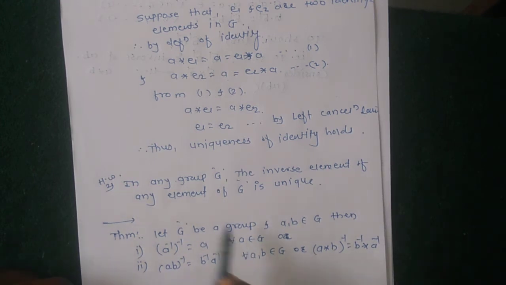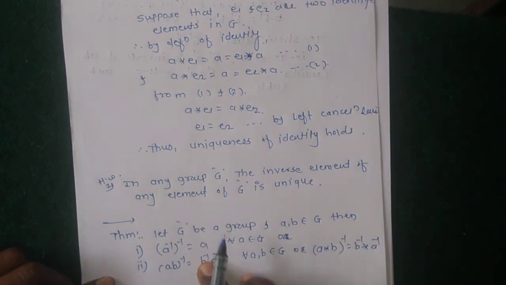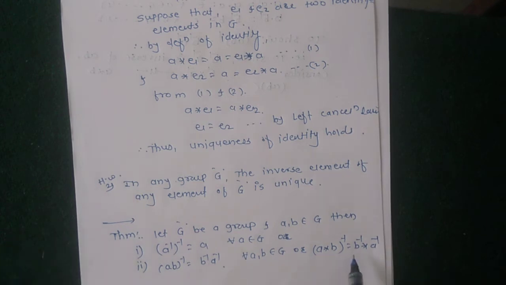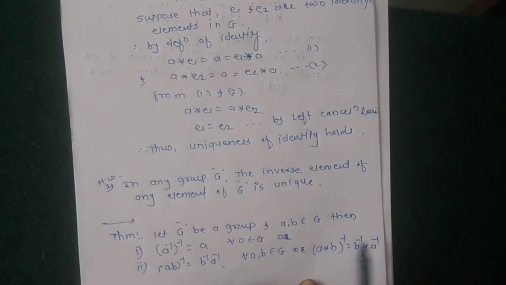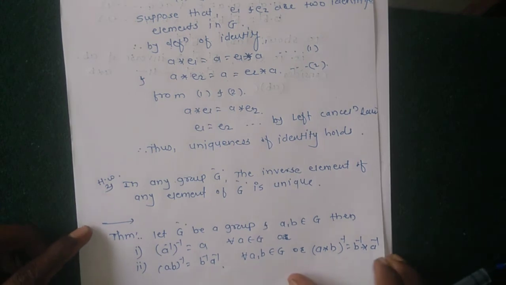In all theorems of group theory, we write the theorems in the form of given, and in exams the question also comes in the form of given A star B inverse equals B inverse star A inverse.